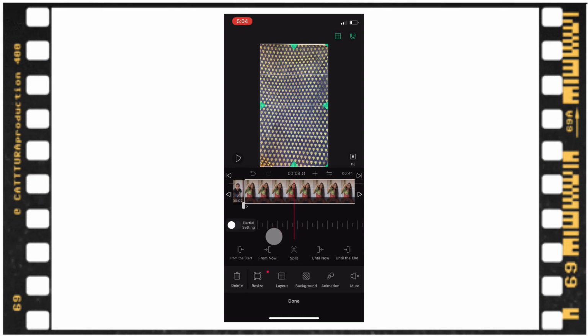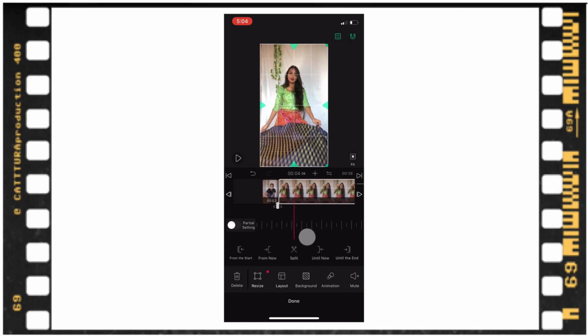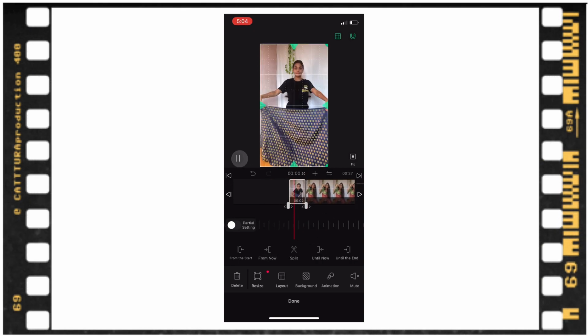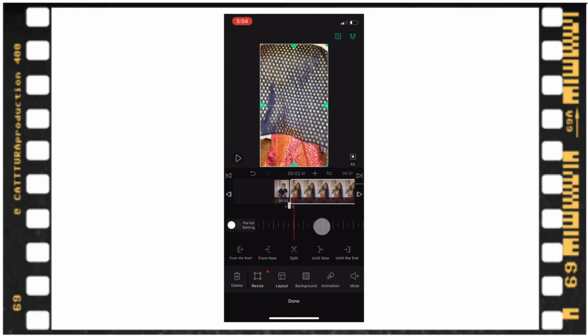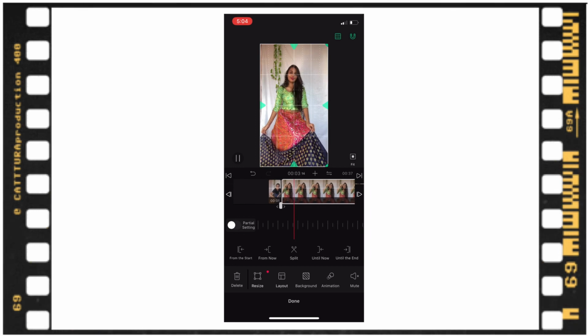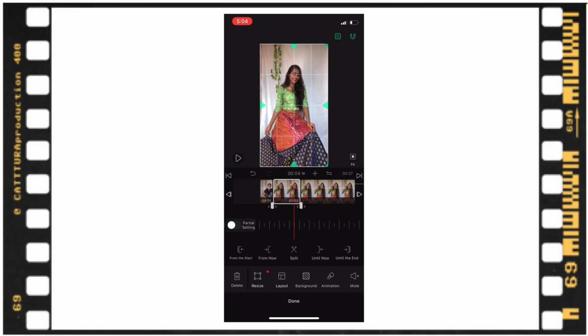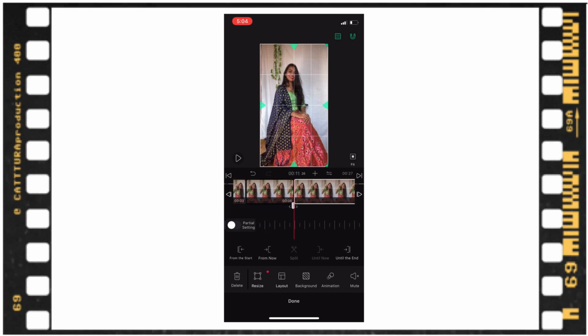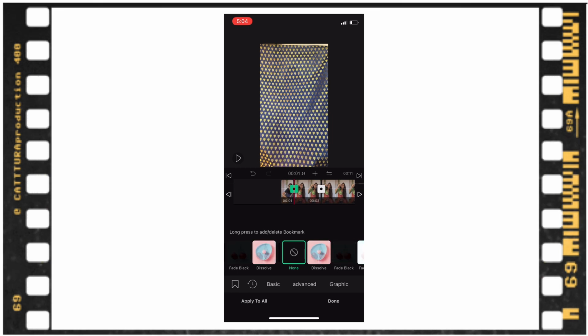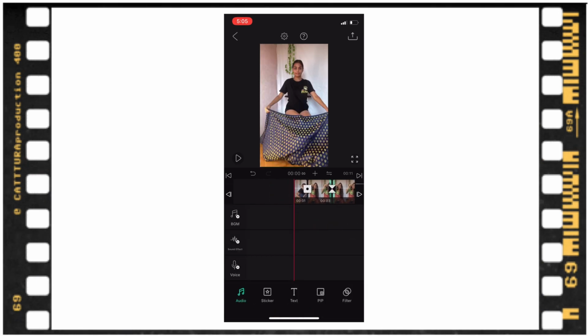After that, select the second clip and select the part from where the transition should start. While doing this, make sure you give it some time because this is gonna make a lot of difference in the video. Now select the videos that you want to keep and keep trying the transition part again and again until you get the perfect one. You can slow down the speed of the clip or you can also fast forward it if you want. There are many other features that this app has like adding transition, filters, music and much more.